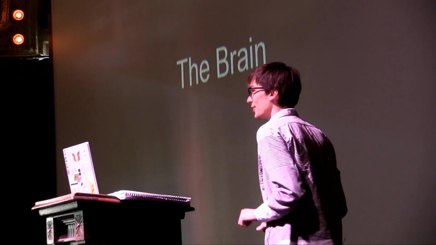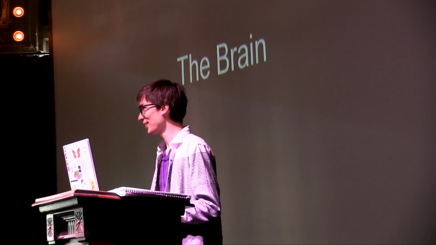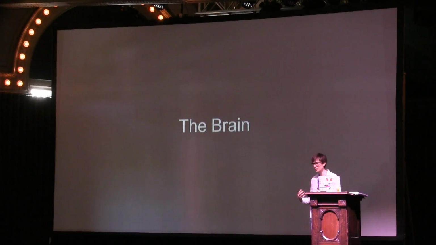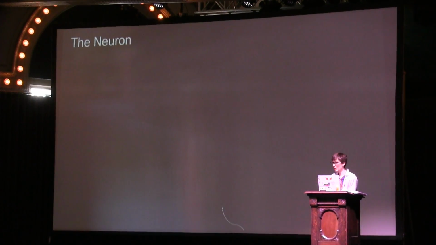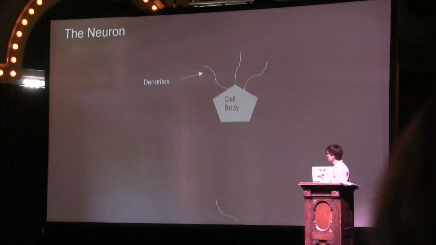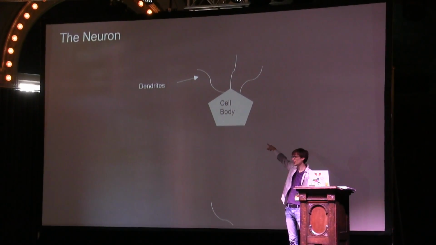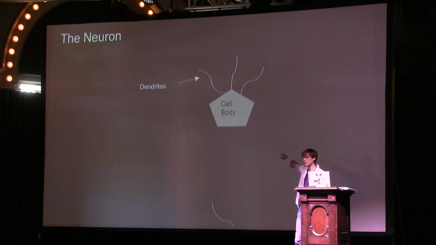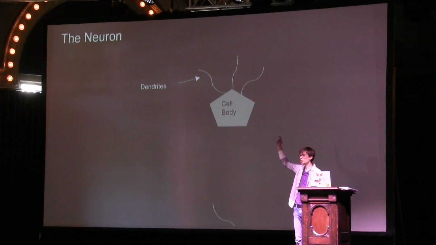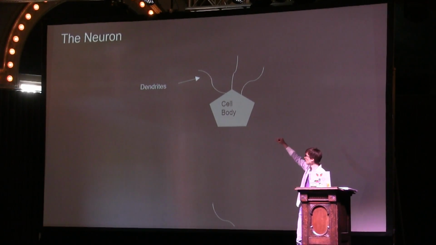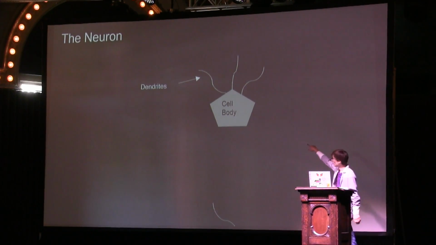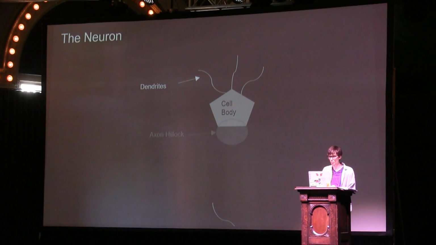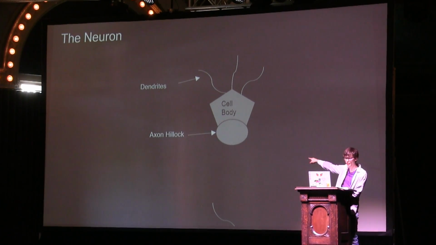The brain. So what is the brain? It's a very exciting thing. It powers our everyday movements, our everyday actions, our everyday judgments. And it's really just made up of a bunch of neurons. A neuron consists of a cell body with dendrites going into that cell body. These dendrites connect to different neurons, and they receive electrical synapses, as well as chemical ones, into the cell body, which all gathers at the axon hillock.